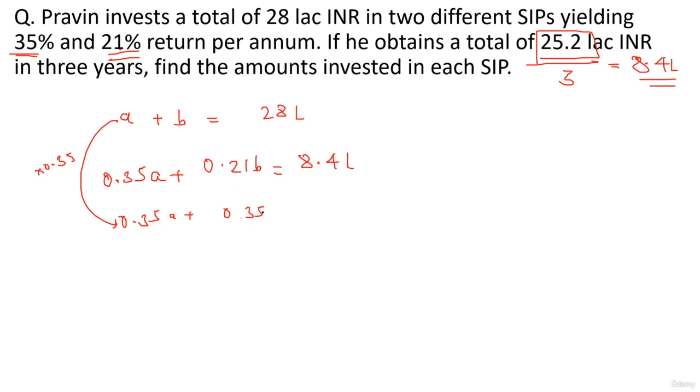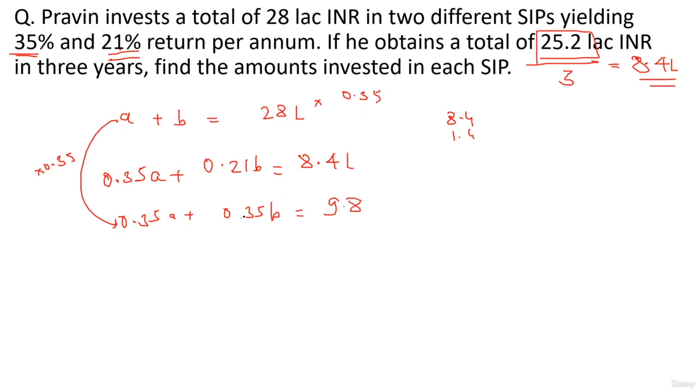Sorry, 0.35. So you get 0.35a plus 0.35b is equal to 28, which we will multiply by 0.35. So 28 into 0.3 is 8.4, right? And this will be again 1.4. So it will be 9.8. Right? Now you subtract these two equations.